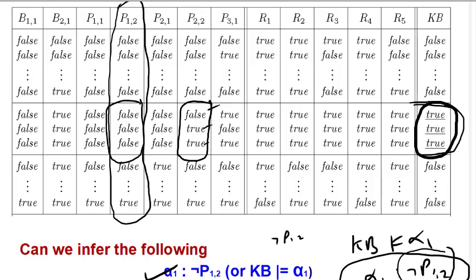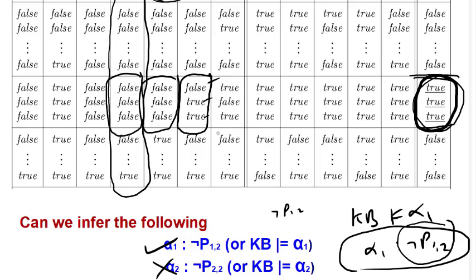Similarly, if we are asked whether there is a pit in 2 1, here we see that for all these true values of the knowledge base, this is false. So the knowledge base can infer that there is no pit in 2 1. So this is how the inference mechanism works with this type of procedure.